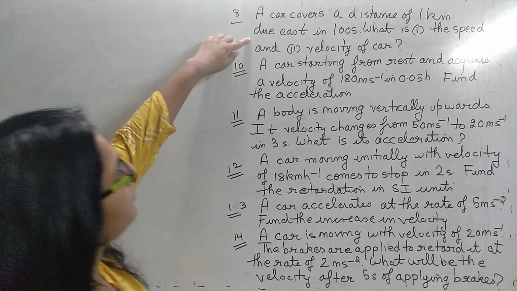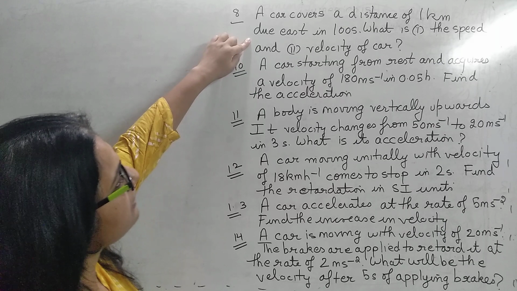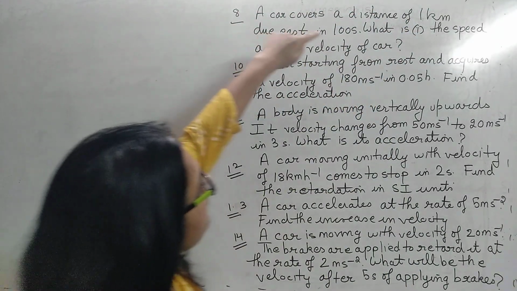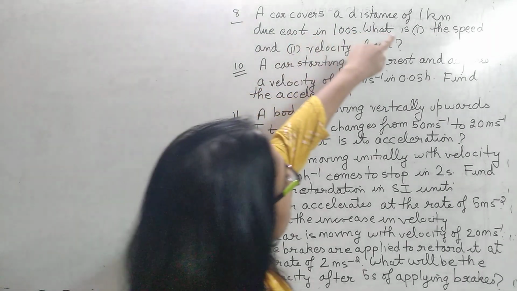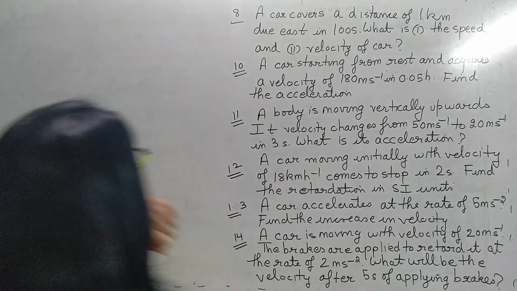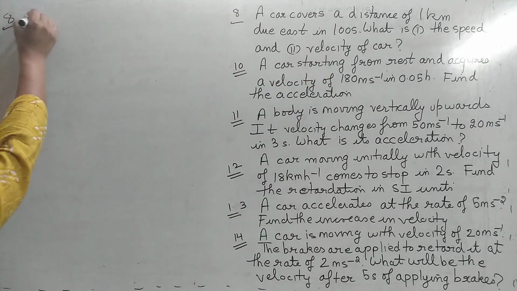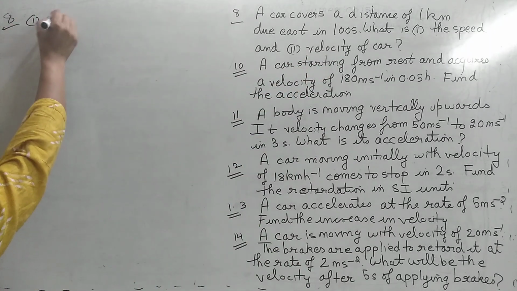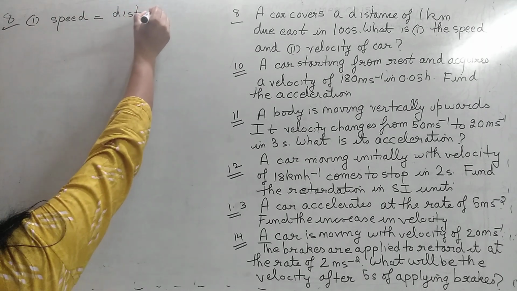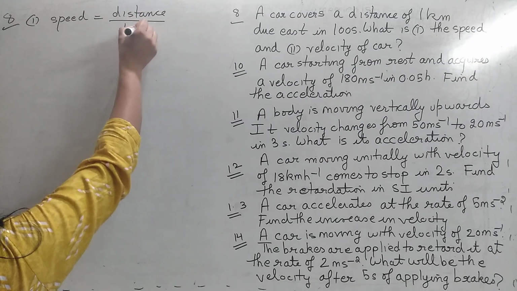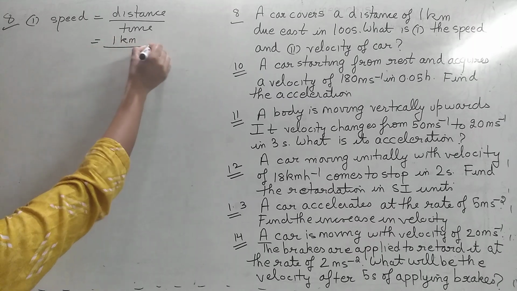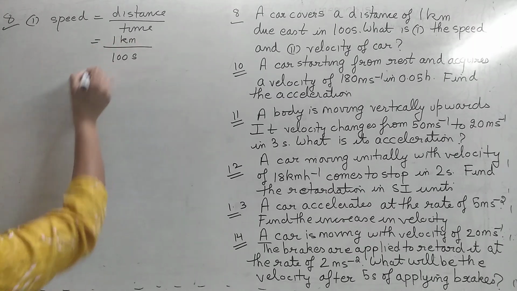Come to question number 8. A car covers a distance of 1 kilometer due east in 100 seconds. What is the speed and what is the velocity? So first of all we have to find the speed. What is speed? Speed is distance upon time. Distance it has traveled is 1 kilometer and time is 100 seconds.